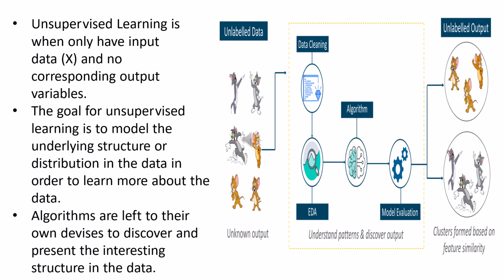Next, we are going to see unsupervised learning. Here, we have only the input data and there is no corresponding output label. The goal of unsupervised learning is to model the underlying structures or distributions in the data in order to learn more about the data. The algorithms are left to their own devices to discover and present the interesting structure in the data. So we don't have any labeled data. Instead, the system itself will try to find the patterns based on clustering or other algorithms, such as k-means and K-NN, to find patterns or clusters among the data sets.